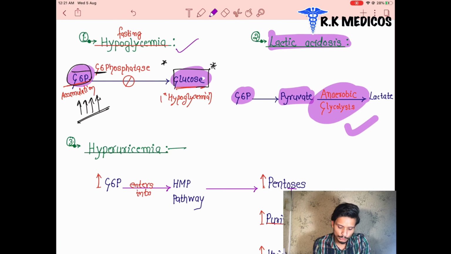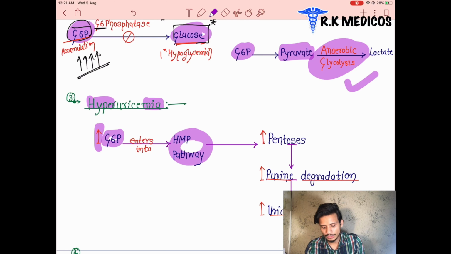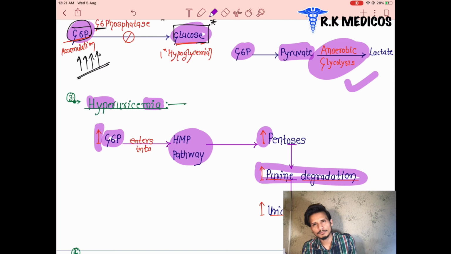Why the hyperuricemia? Inside the blood we can see a higher amount of uric acid, because the glucose 6-phosphate amount will be increased, and it enters into the HMP pathway, or the pentose phosphate pathway, so there is an increase in pentose. Pentose structures will enter into purine metabolism and be degraded there. What is the final product of purine degradation? It is uric acid, which increases. So that's why the patient suffers from hyperuricemia.